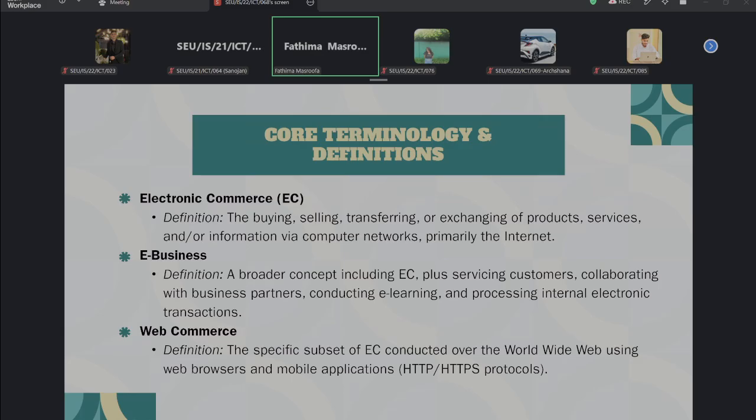This is about the core terminology and definitions. This is one of the most important things because everyone has to clearly identify these three terms: what EC, electronic commerce, means, and e-business, and web commerce, right? So just wait.